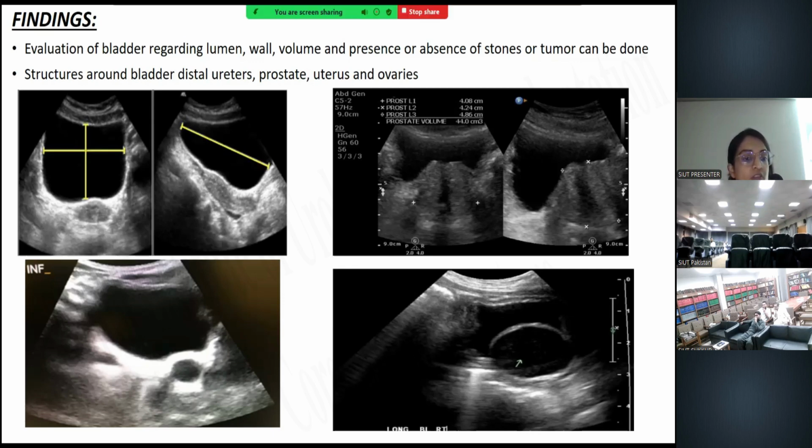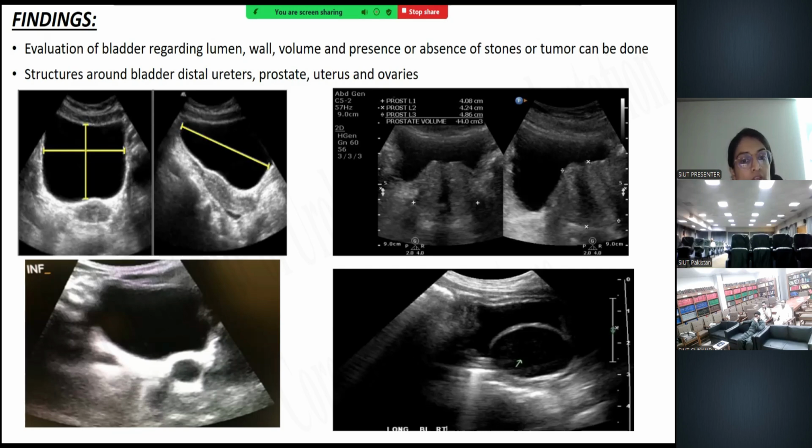In the first picture, you can see the assessment of the bladder volume, which can be obtained with the assessment of the 3 dimensions: width, length, and height. In the second picture, there is a distal hydroureter, which indicates lower urinary tract obstruction.